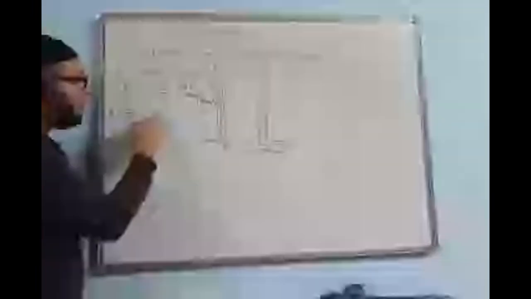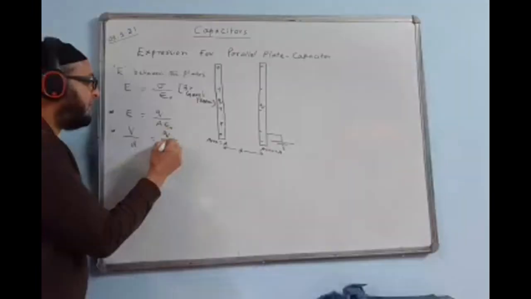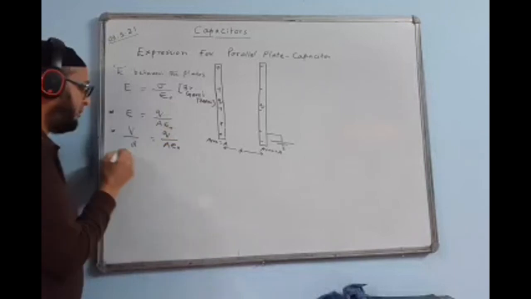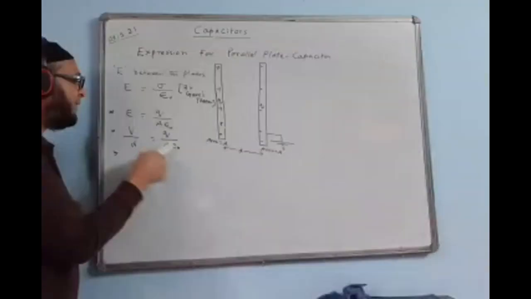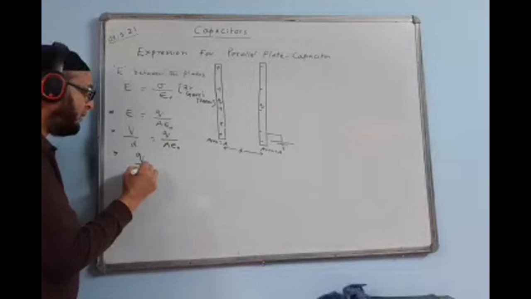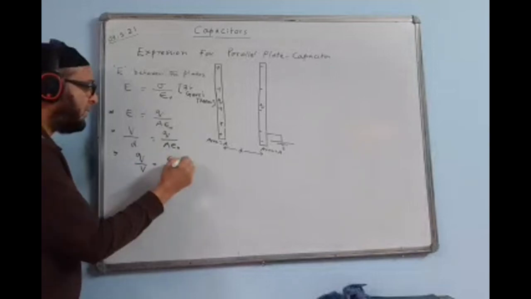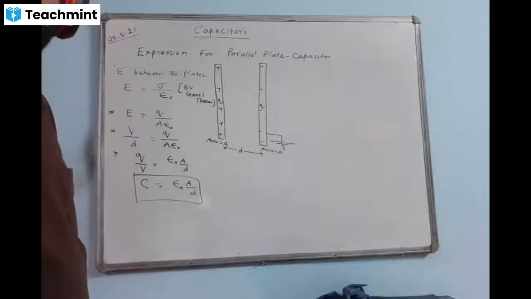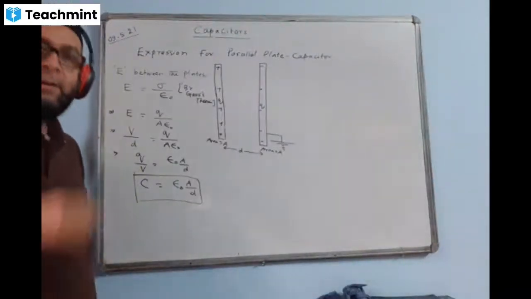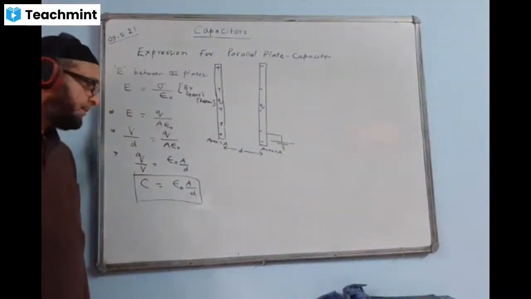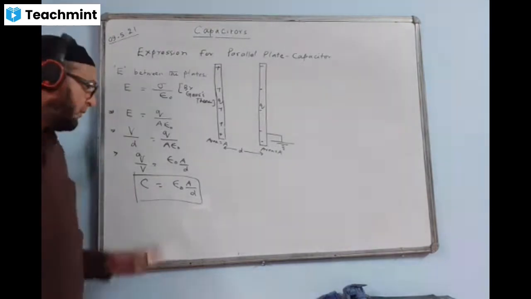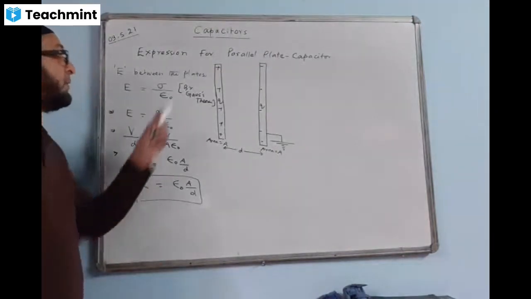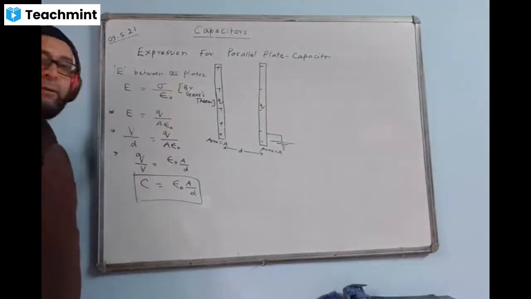And out here we have Q by A epsilon naught. Make Q by V the subject of the formula. This becomes Q by V is equal to epsilon naught A upon d. So this is the expression for the capacitance of a parallel plate capacitor.